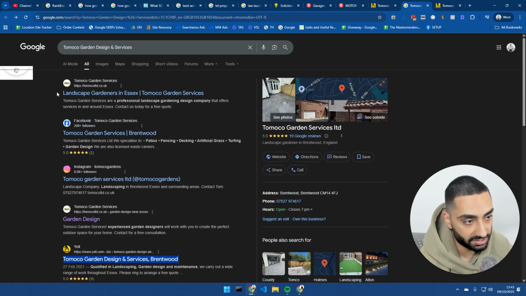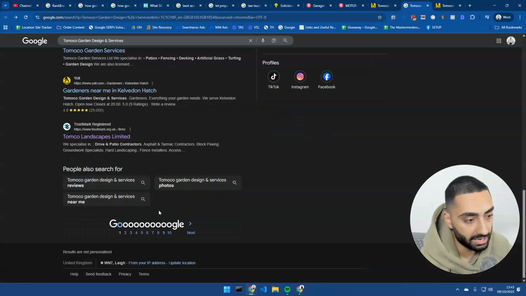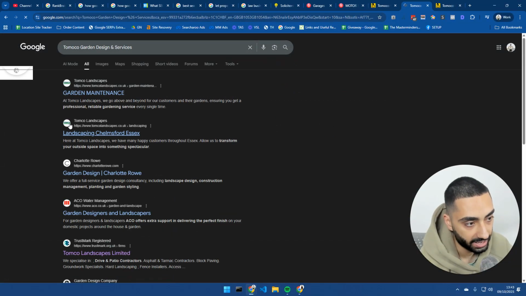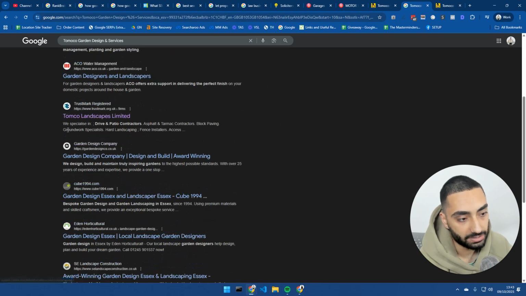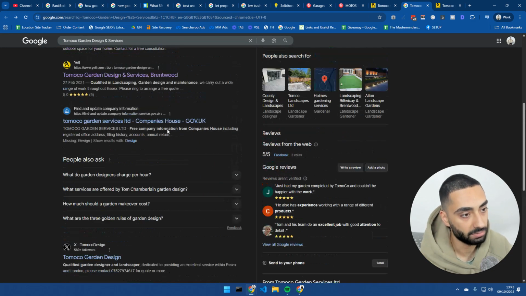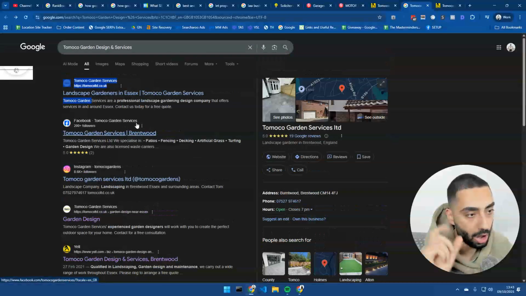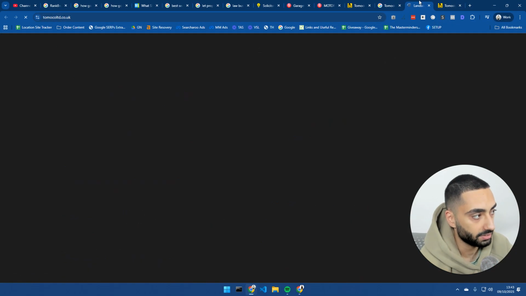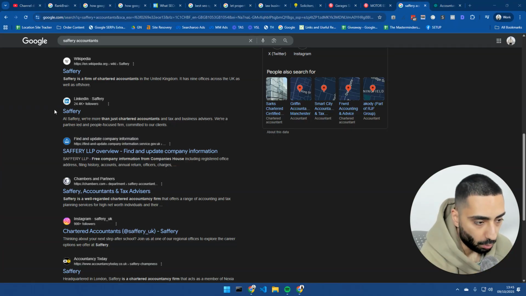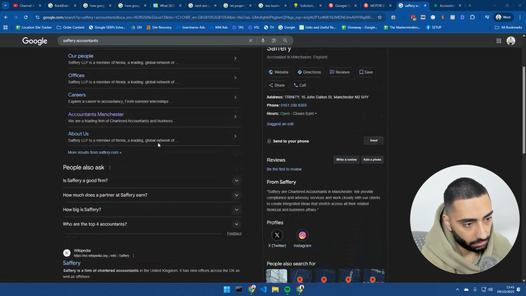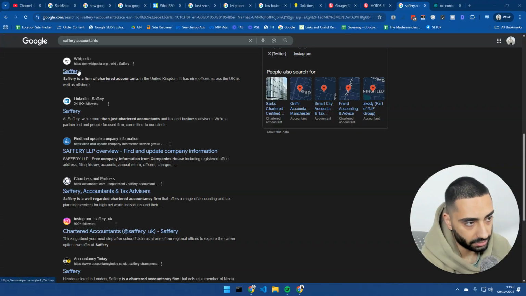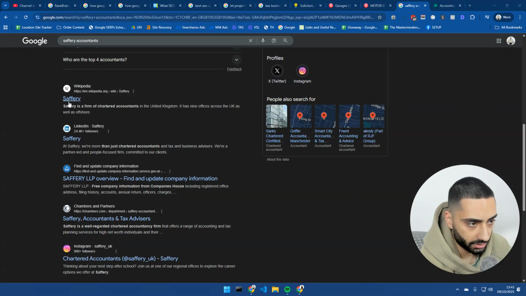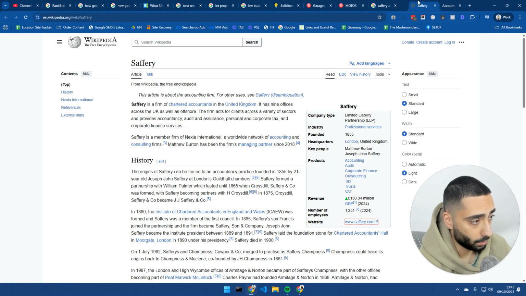So make certain that when you are trying to get as many of these directories and stuff like that, you are making certain that it is mentioning your brand exactly how your brand is registered in Companies House, for example, or how your page title on your website is actually displayed as well. So this is a way better set of actual directories, right? So we've got Safri Accountants. Now, these guys, they actually also have a Wikipedia page, so they are pretty well established.